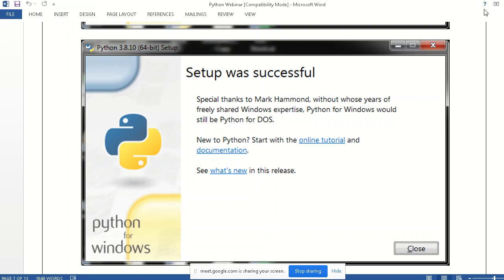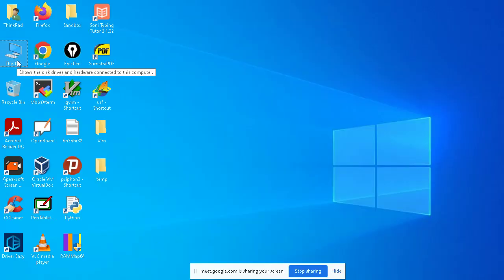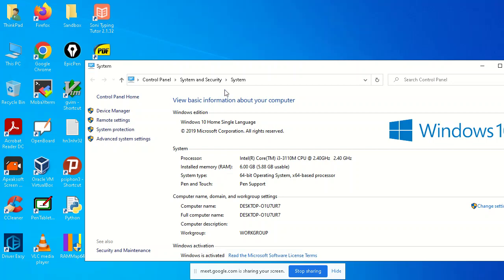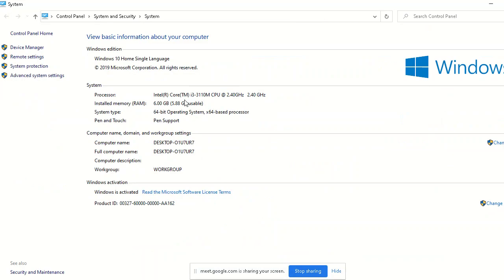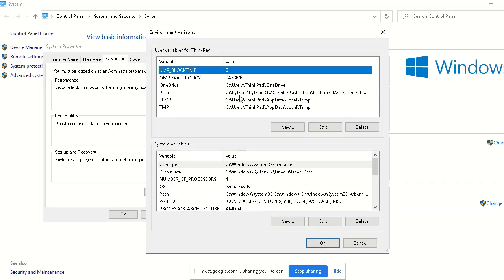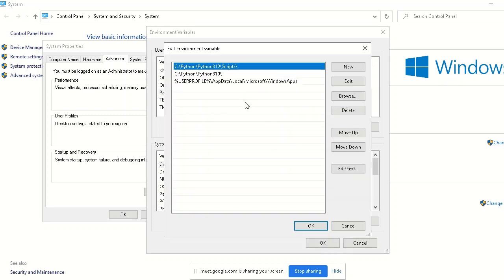How do we give it? We click This PC, then go to advanced settings. In the advanced tab, we have Environment Variables, and we have Path here. So we have to copy two paths, or two folders.